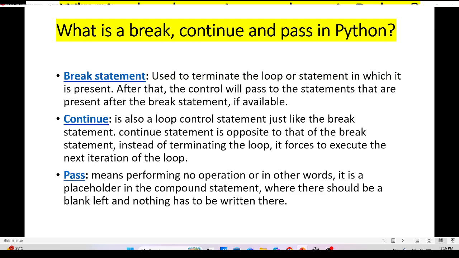The pass statement is nothing, meaning performing no operation, or in other words, it is just a placeholder.